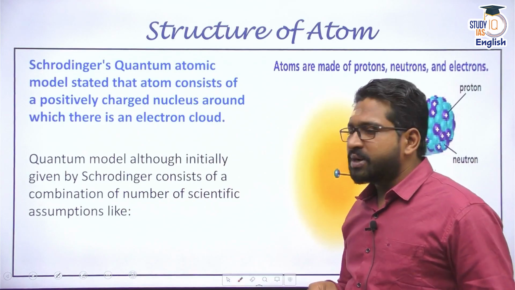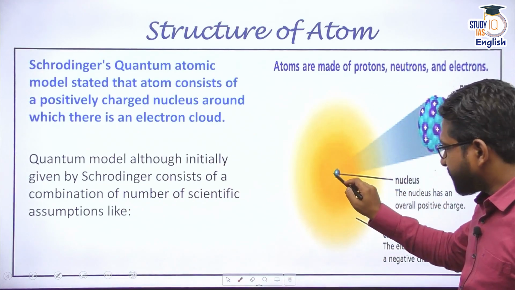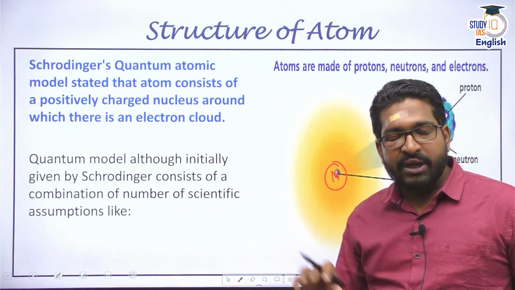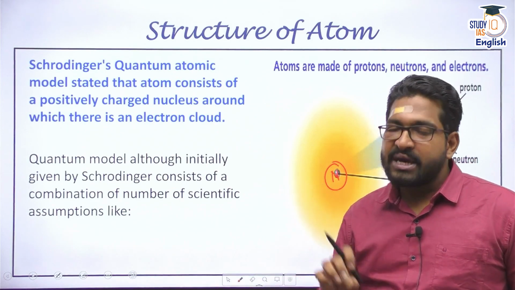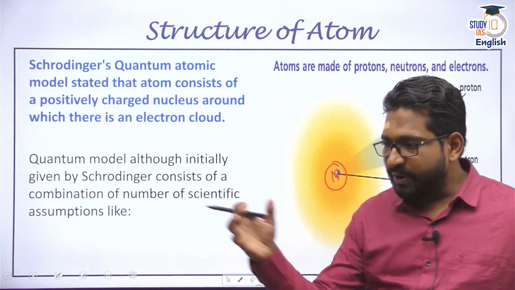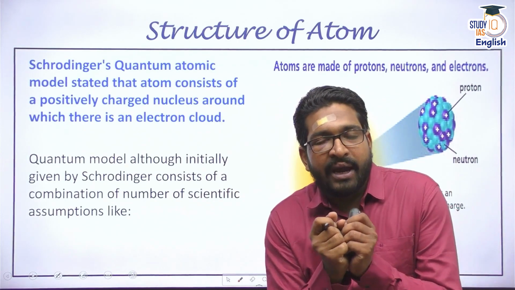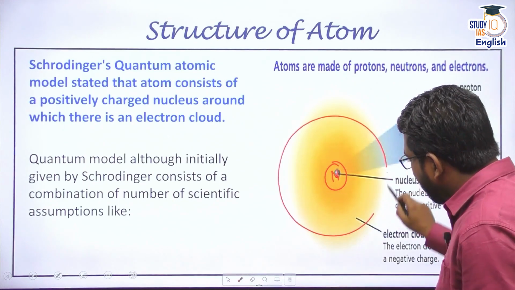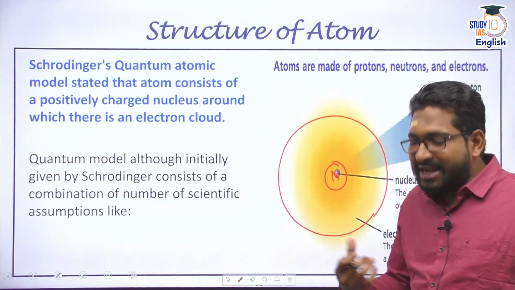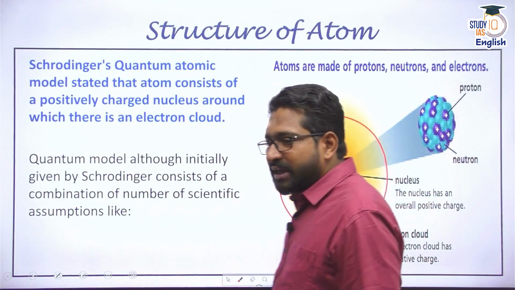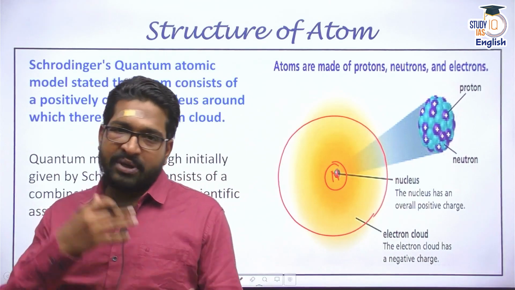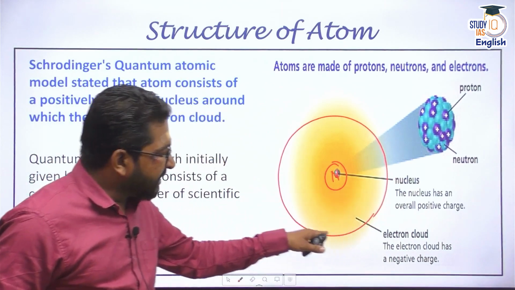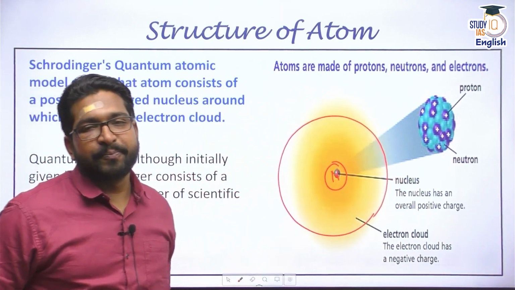So Schrodinger's quantum model simply says that, of course, there is a nucleus, and this nucleus consists of protons. These are positive charges. Neutrons are also there. Neutrons are chargeless, but they do have mass. Neutrons provide stability to the nucleus because it is holding positive charges together. And he said electrons can be seen as a cloud around the nucleus, not exactly as shells, because the electron would be traveling at the speed of light, moving very, very fast, and it is as if the negative charge consists of an electron cloud.